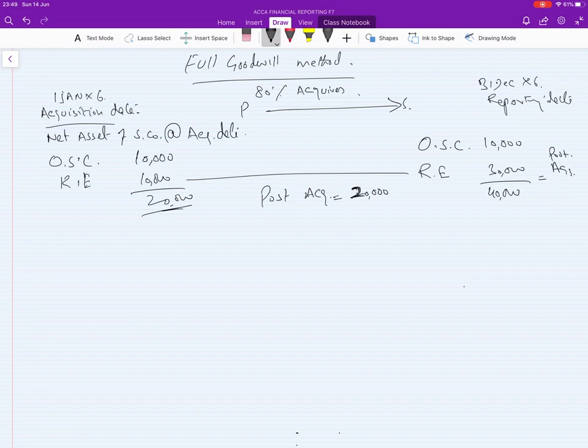This post acquisition has 80% of parent and 20% of NCI, because 80% belongs to us. Out of this 20,000 profit, 80% belongs to us and 20% belongs to someone else. So how will we calculate goodwill?